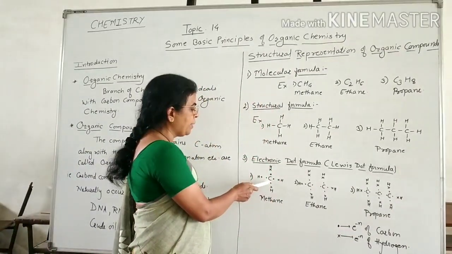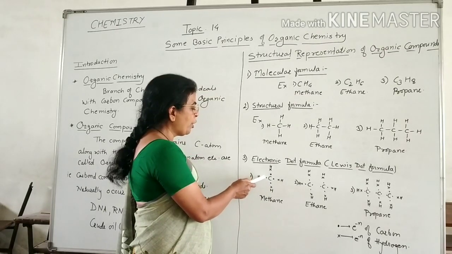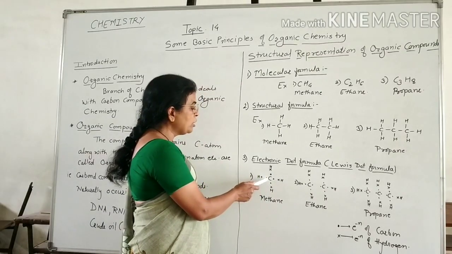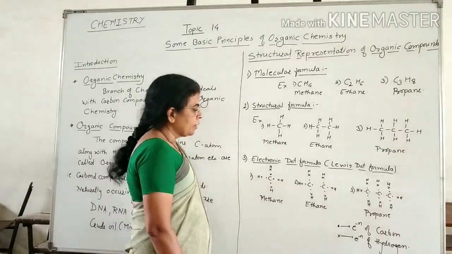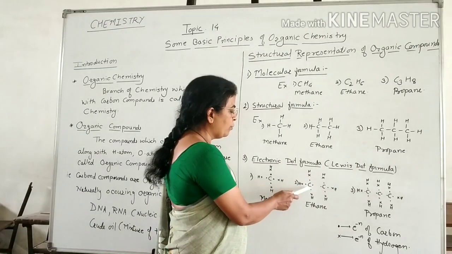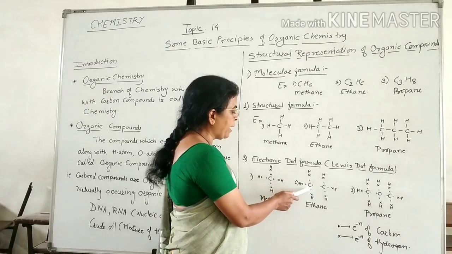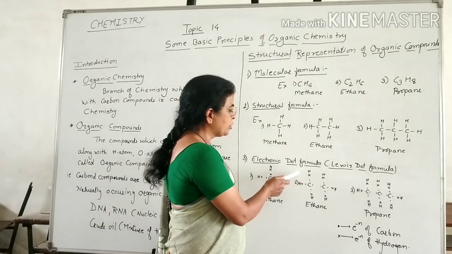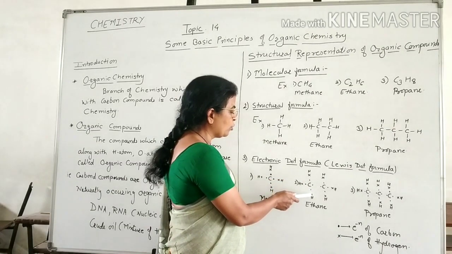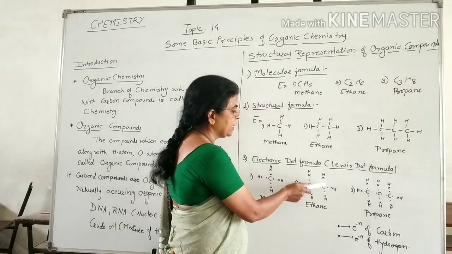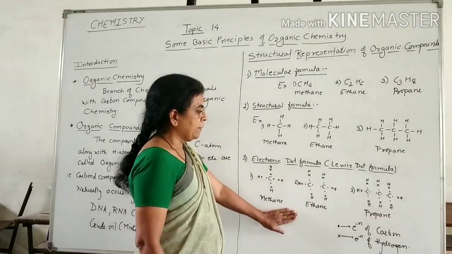Now here this carbon, which is bonded to 4 hydrogen atoms by 4 C-H bonds, but these bonds are not shown, but bonded electrons are shown like this. Now ethane. Here each carbon atom is surrounded by 4 electrons which are represented by dots. Similarly here also, and here this carbon atom forms 3 C-H bonds with 3 hydrogen atoms, and each electron of hydrogen is represented by a cross like this. Similar way, ethane.